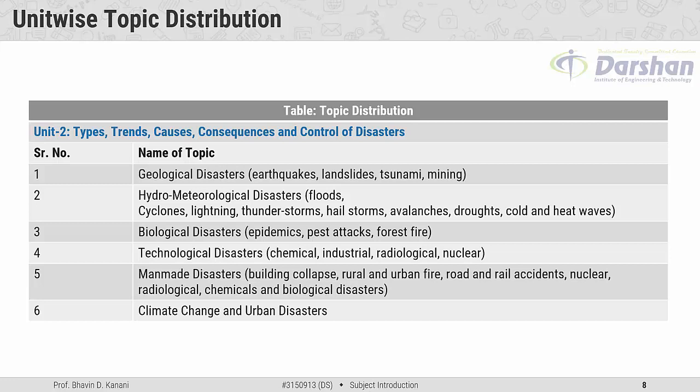The fifth major topic is man-made disasters, which covers building collapse, rural and urban fire, road and rail accidents, nuclear, radiological, chemicals, and biological disasters. And the sixth major topic is climate change and urban disasters. So these are the total 6 major topics which will be covered under unit number 2.